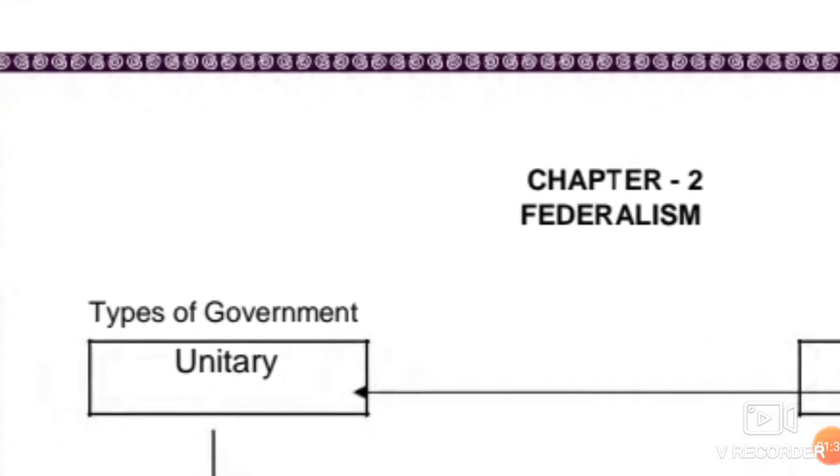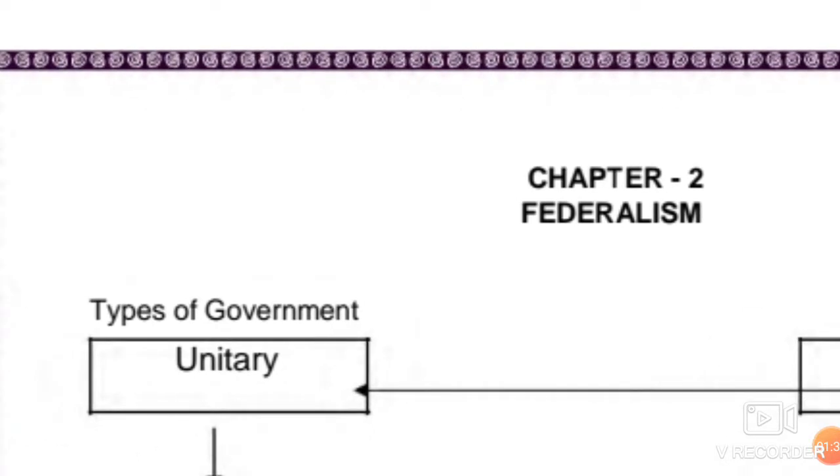One thing which is very remarkable about unitary is that it would be comfortable for small nations only, because when we say governance, it involves a lot of topics and jurisdictions. If there is only one set of government, it would be difficult to deal with all the aspects. So if the nation is small, the unitary form of government could be dealt with better.